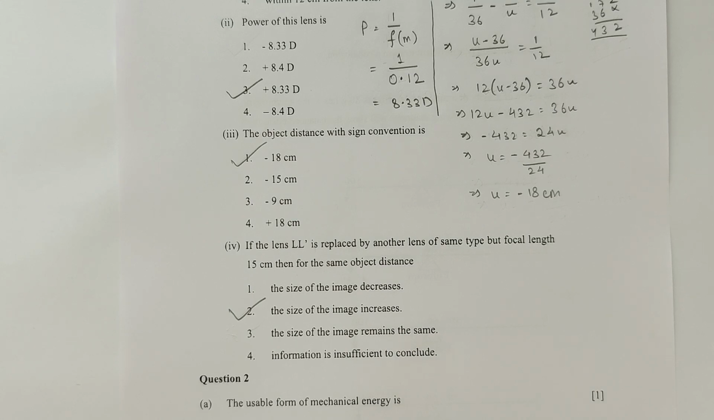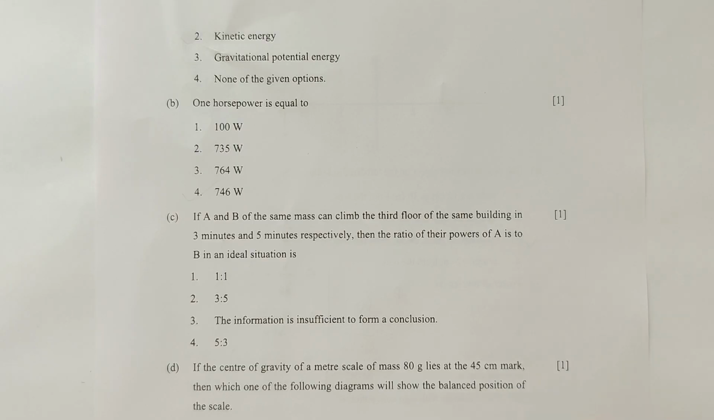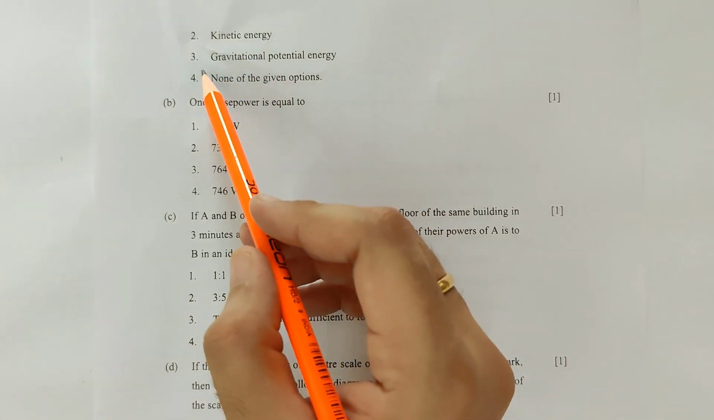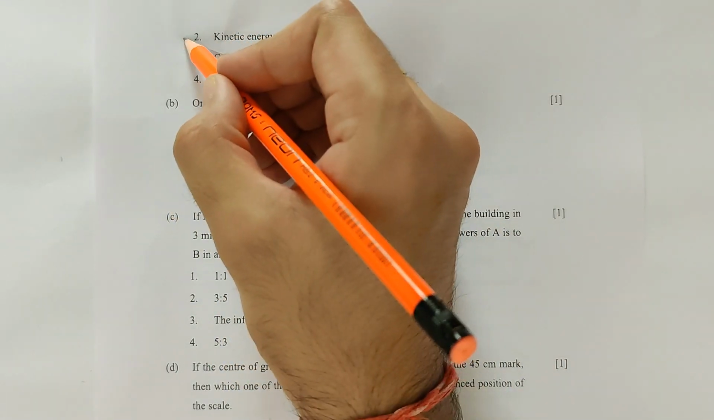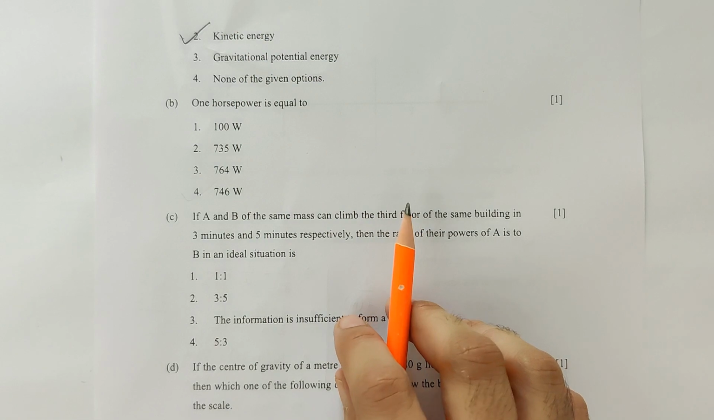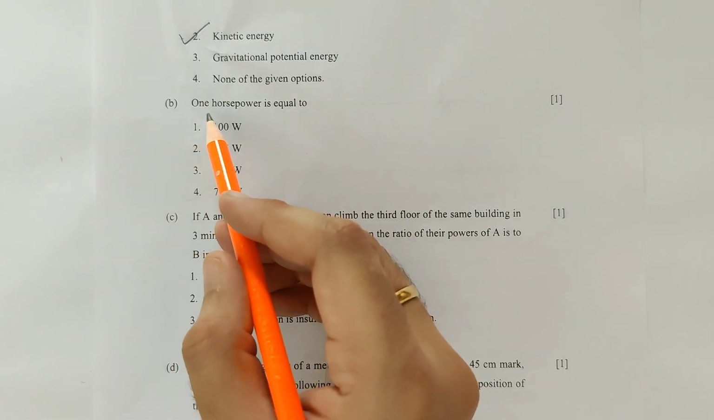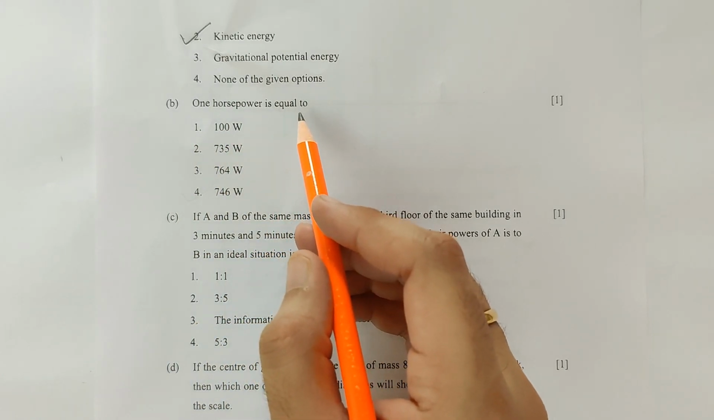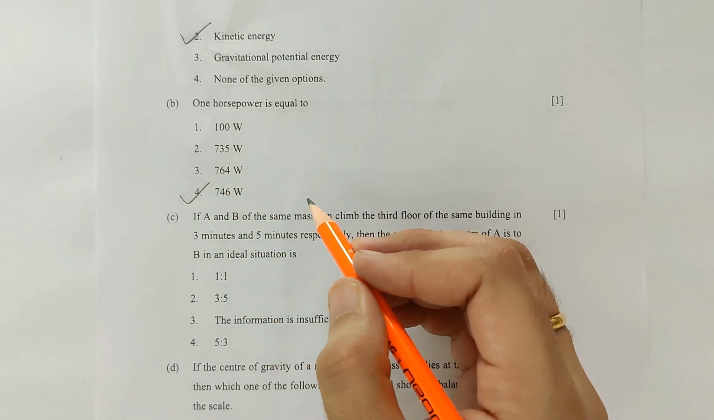Moving on to question number 2, we have part A. The usable form of mechanical energy is number 1 elastic potential energy, and the other options are in the next page. So let's check them out. The other options are 2 kinetic energy, 3 gravitational potential energy, and 4 none of the given options. Guys, option 2 will be correct because kinetic energy is the usable form of mechanical energy. Part B, 1 horsepower is equal to, a very simple question. Guys, 1 horsepower is equal to 746 watts.